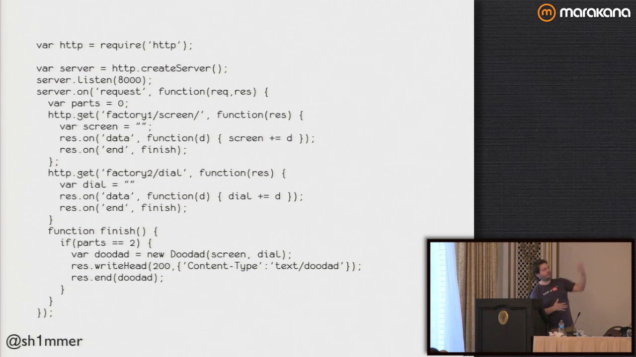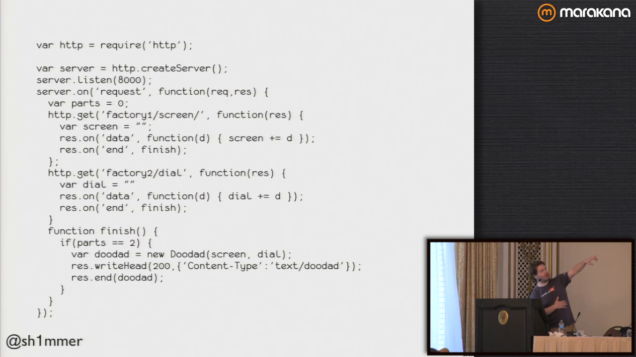So that starts to look something like this, where we've created a server, and then we send off these requests, and we say, what I'm going to do is spool up the data. So I'm now going to do this asynchronously. I'm going to go to factory 1 and get the screen. I'm going to go to factory 2 and get my dials, and I'm going to spool up the data. So this is where we start to stream. I don't know if I can get a pointer. Apparently I can't. So you can see that I've got a part count, and then actually this code has got a bug in it. Hooray!